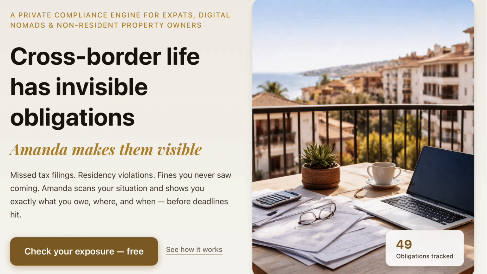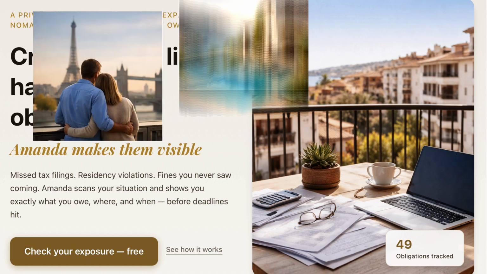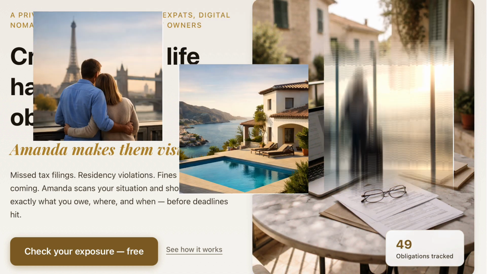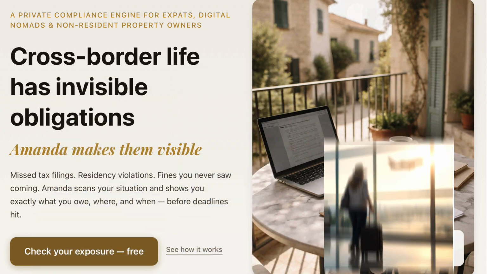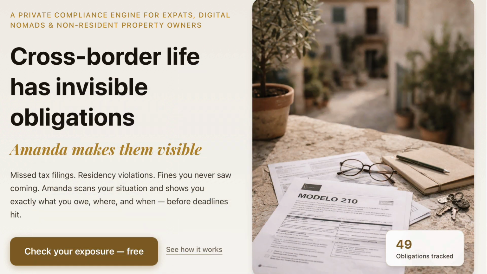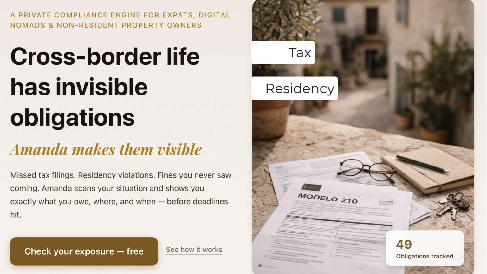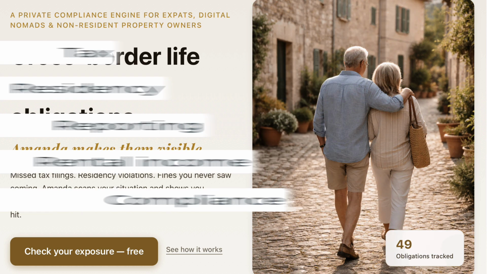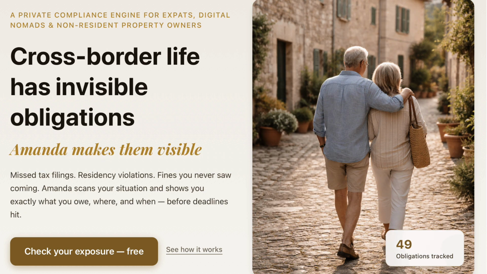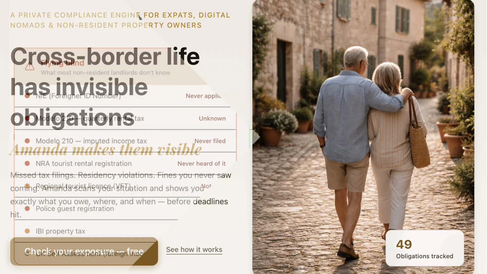If you live between countries, own property abroad, travel frequently, or have family, financial, or legal ties in more than one jurisdiction, you may already sense that things are more complex than they appear. Different countries apply different rules on tax, residency, reporting, rental income, and compliance. And often, the real challenge isn't filing forms, it's simply knowing what applies to you.